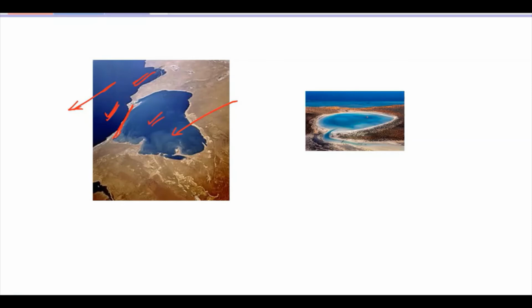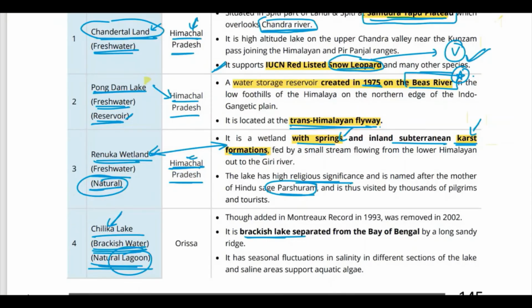So this is a lagoon, and here is the sea. It is separated by a small, narrow landform. As I told you already, this was added to the Montreux record in 1993, but then it was removed in 2010.